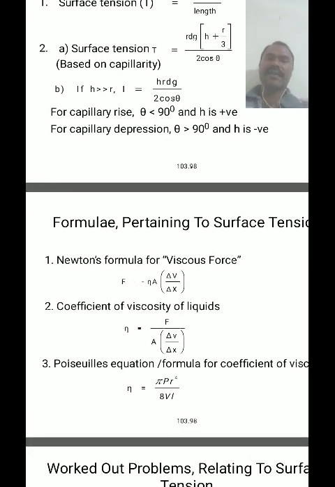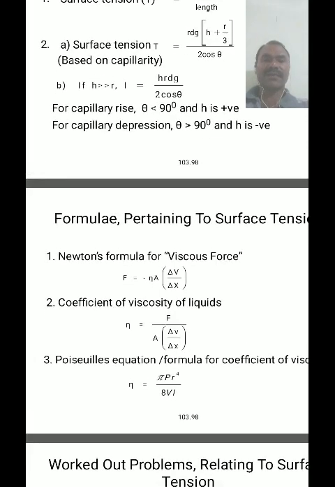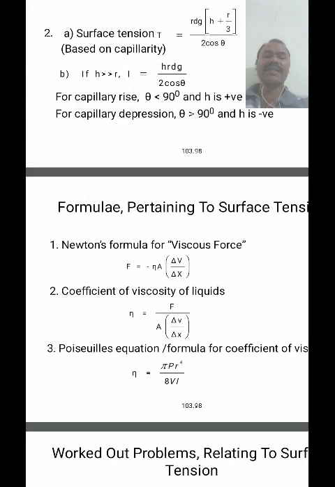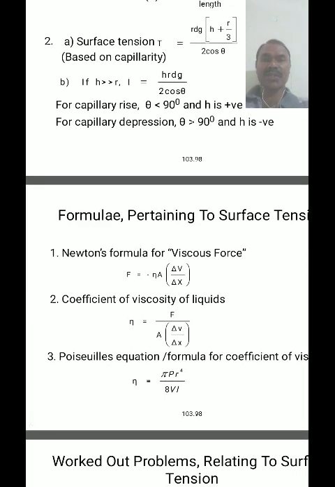viscosity. And Newton's formula for viscous force is F is equal to minus eta into A into delta v by delta x. In this equation, F is an opposing force, because there is a minus sign. The minus sign indicates F is an opposing force, a resistance force or internal frictional force. A is the area of cross section of a layer. Delta v by delta x is called the velocity gradient.